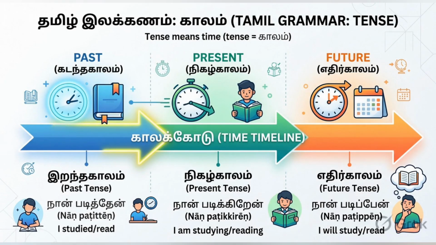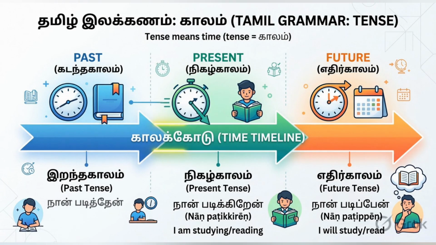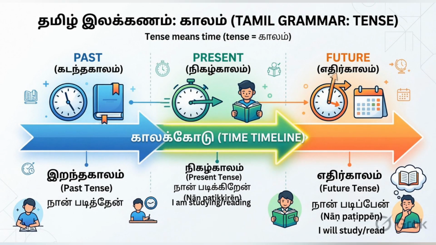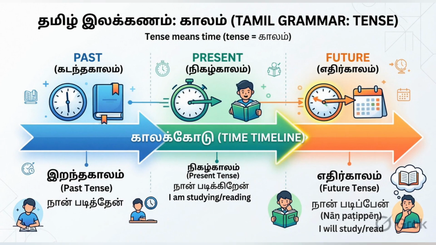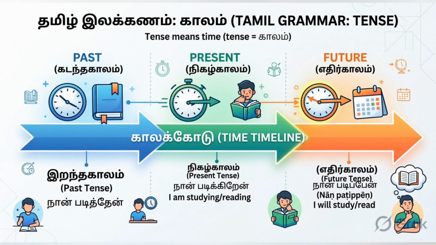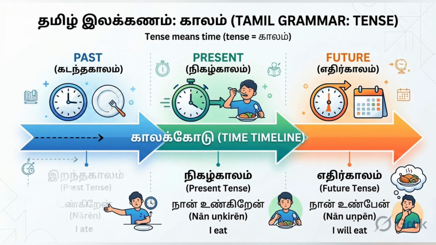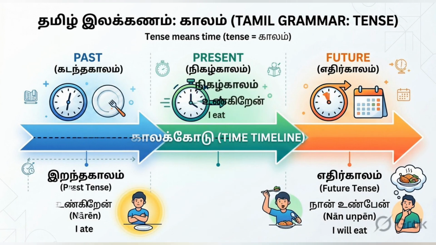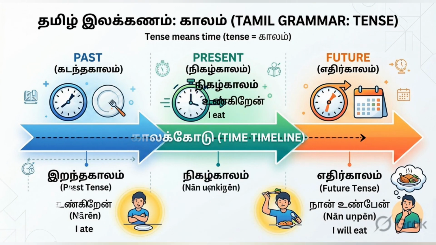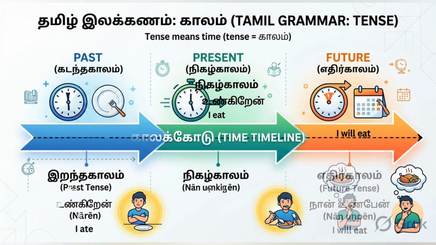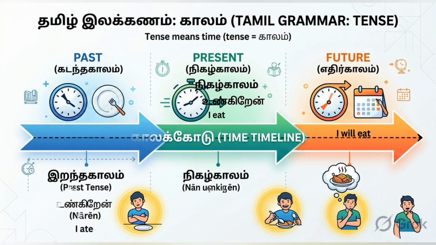Tense means time. In grammar, we use tenses to talk about actions: past, present, and future. Tense shows the time of an action. For example, I eat is present tense. I ate is past tense. I will eat is future tense.